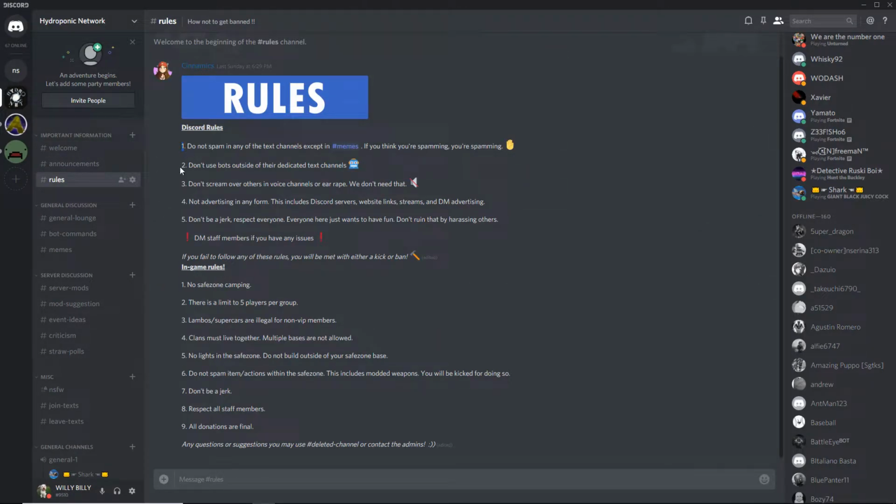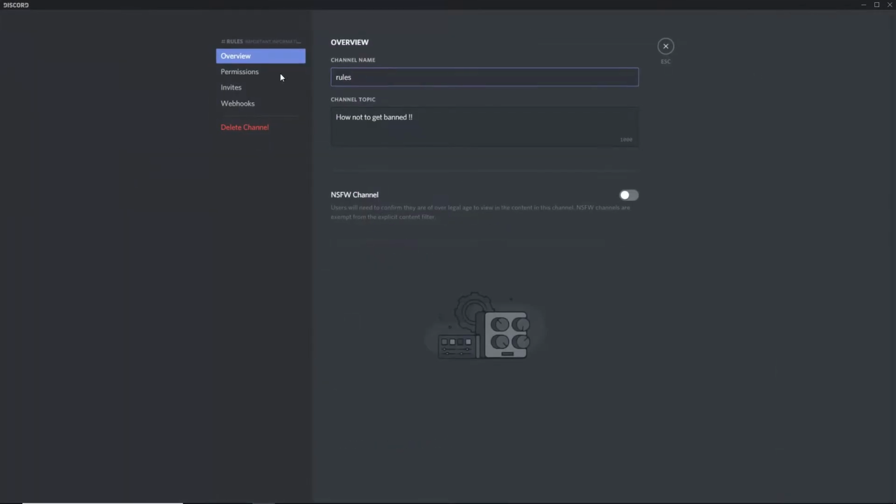Obviously, put your rules, but you should always make sure they're perfectly grammared, because you don't want people to be a little bit confused. You should have in-game rules if you're doing an in-game server, which is really useful because people can look on Discord and look at it. Also, if you want to improve quality, you can have a little message on the top, which you just right-click on, click on this, and put it in here.